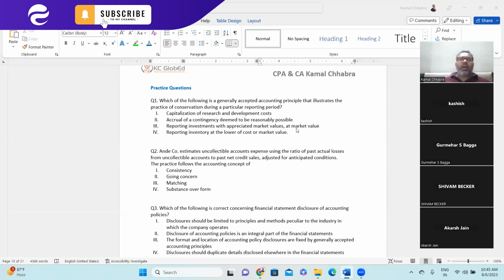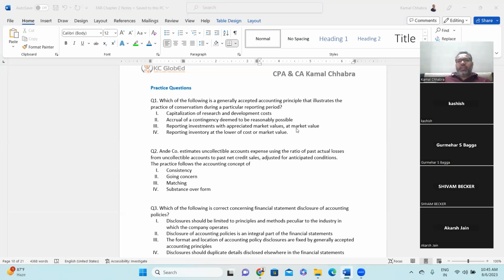How do you budget your monthly activities? You will budget how much income you expect to receive and what all expenses you have to make in a month. And when you do a conservative budget, at that point you recognize only the minimum income which you are 100% sure about. But the expenses which you consider are those more likely than not. That means you are recognizing the expenses more but income less. That is what conservatism is all about.